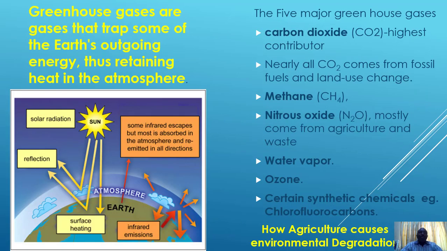Now, we want to talk about the greenhouse gases, because agriculture contributes to greenhouse gases, and greenhouse gases, by description and definition, are gases that trap some of the Earth's outgoing energy, thus retaining heat in the atmosphere.